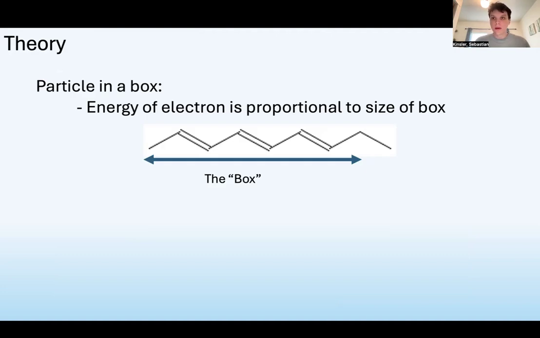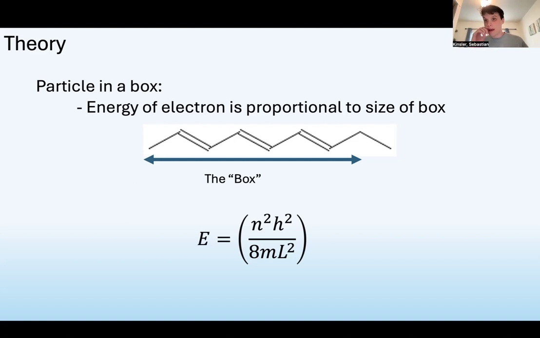Next, let's talk about particle in a box. The particle in a box model estimates the energy of an electron in a pi system to be the direct product of the length of conjugation, the size of the box. This equation, E equals n squared h squared over 8 m L squared, gives the energy of a given particle in a box.